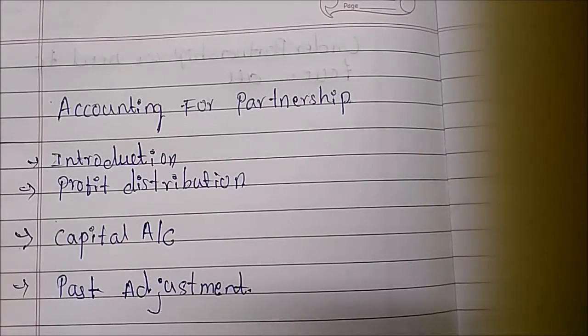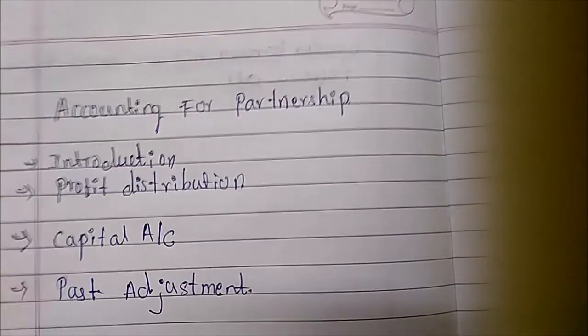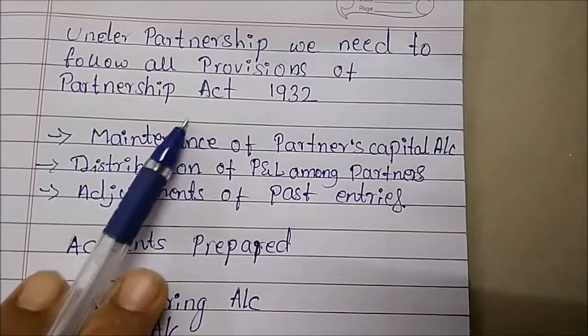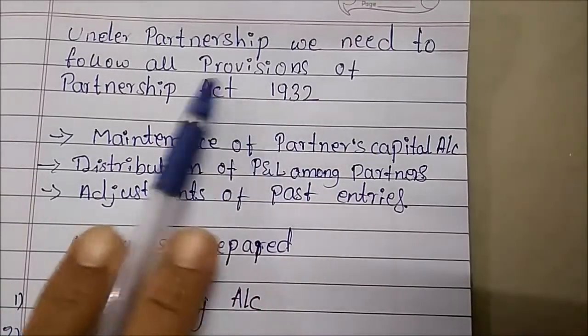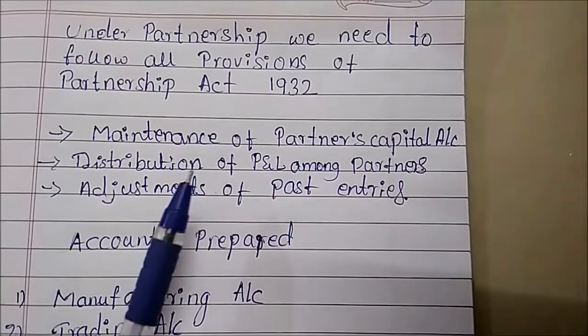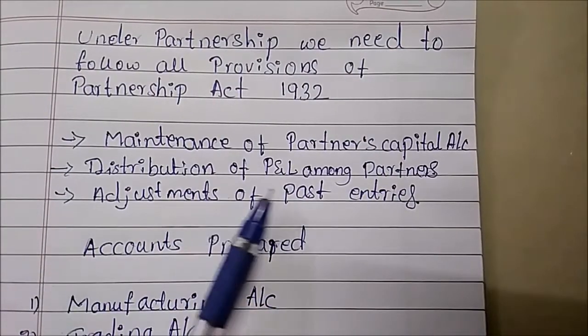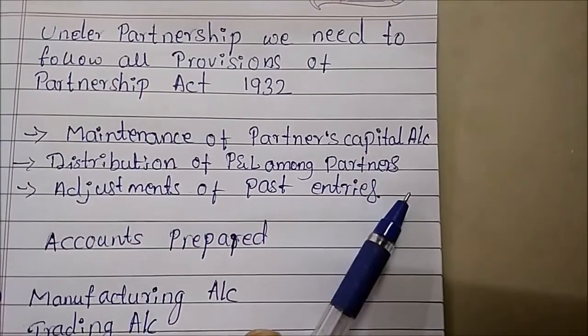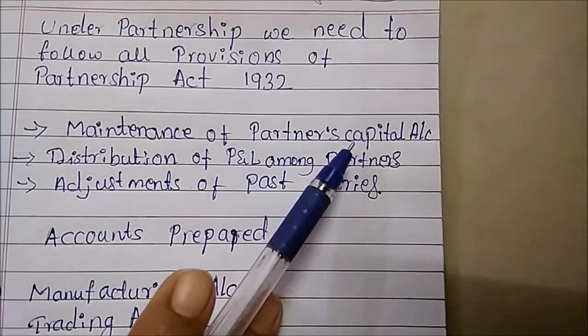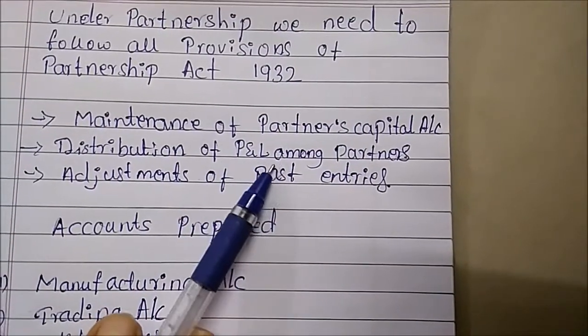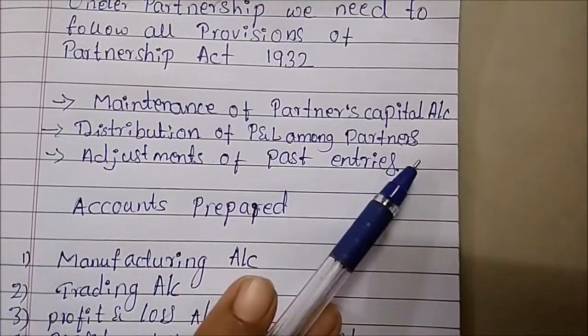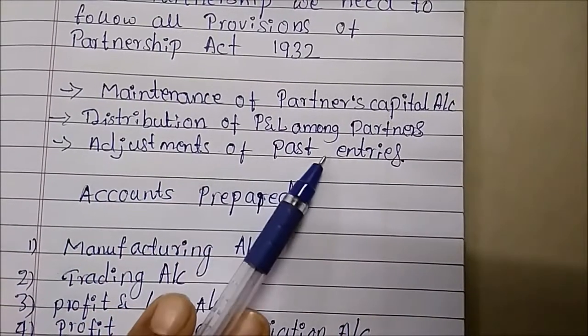And next one is under partnership. Under the Partnership Act 1932, some provisions are below here: maintenance of a partner's capital account, distribution of P&L among the partners, and adjustment of past entries.